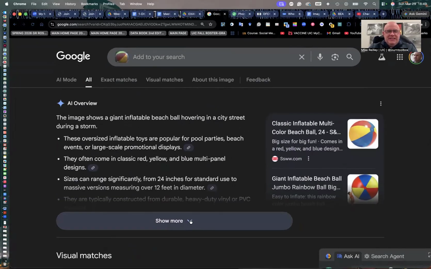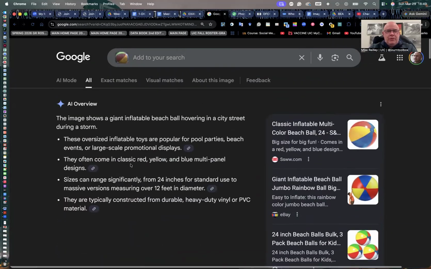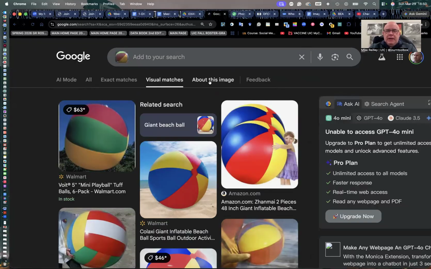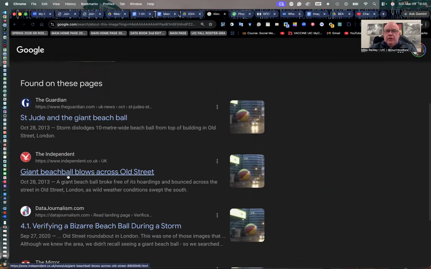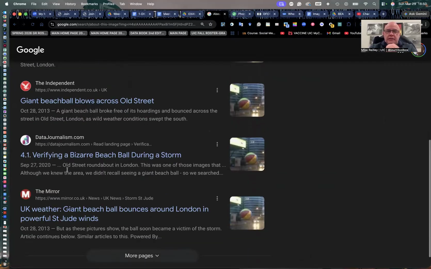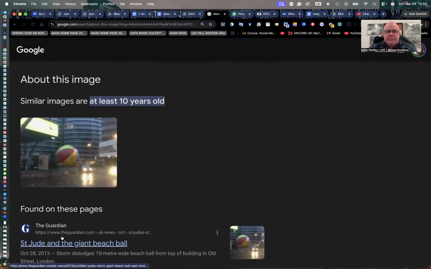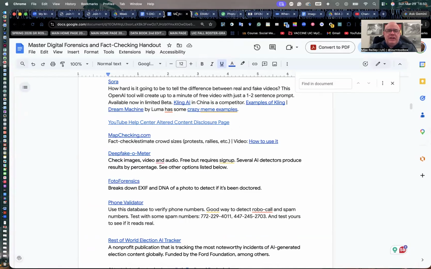And this one, of course, shows an inflatable ball, and things like this. It's trying to sell me beach balls. I don't want that. Exact matches is what I want up here. Visual matches. About this image, maybe that'll give me something. It did. Similar images are at least 10 years old, and then starts to give me all the news stories, The Independent, The Guardian, a bunch of others in here too. The Mirror has a big one on it. So gave me some different posts than what the Fact Check Explorer gave me. So interesting that Image Whisperer couldn't handle that file type, but the other ones could, which is really interesting.